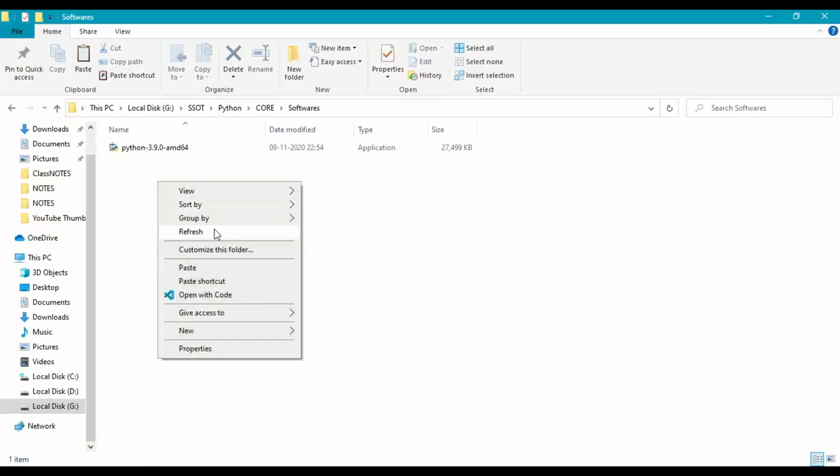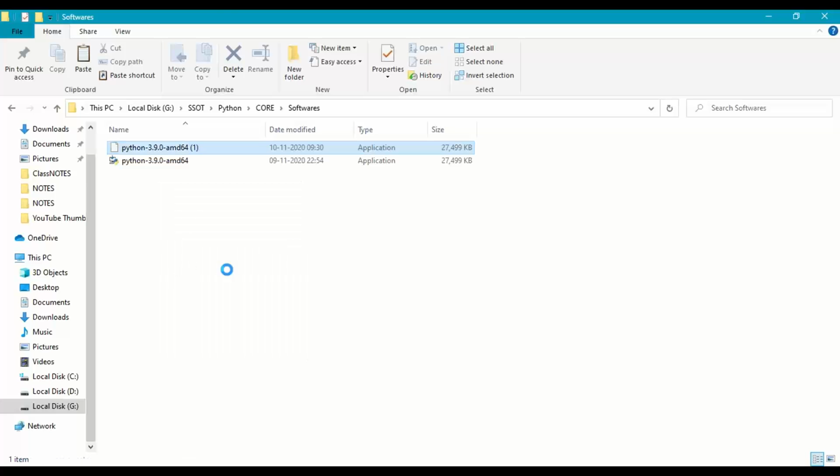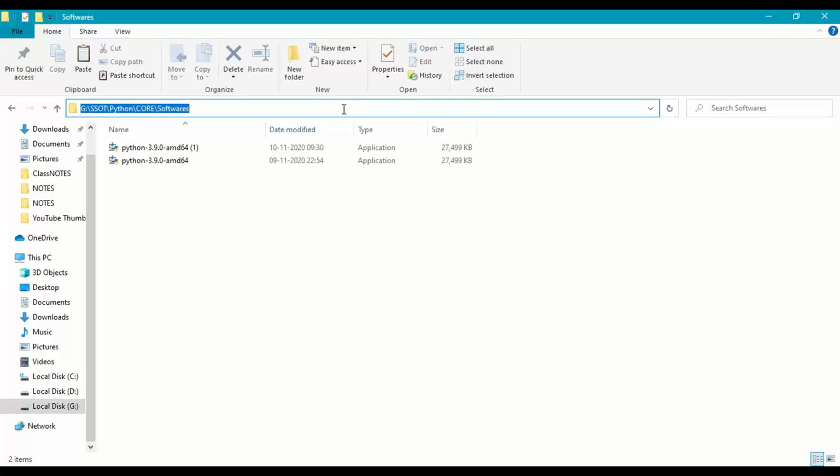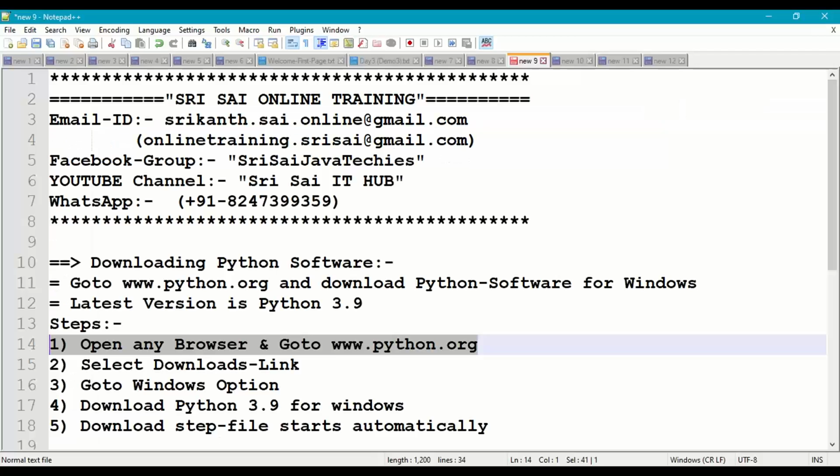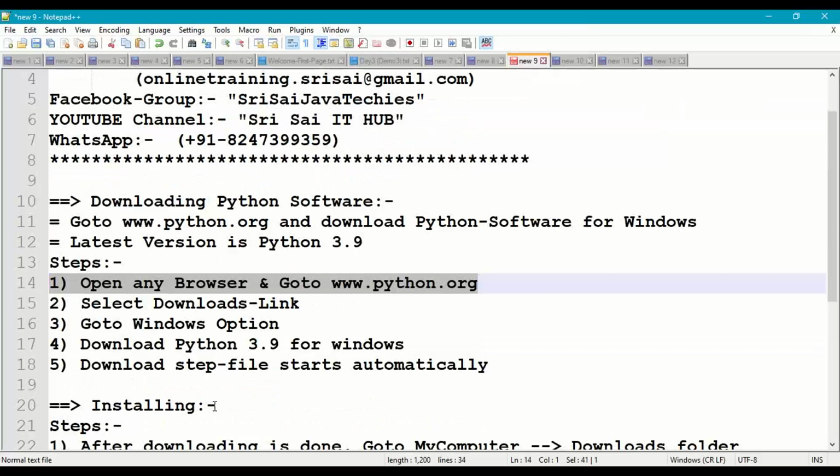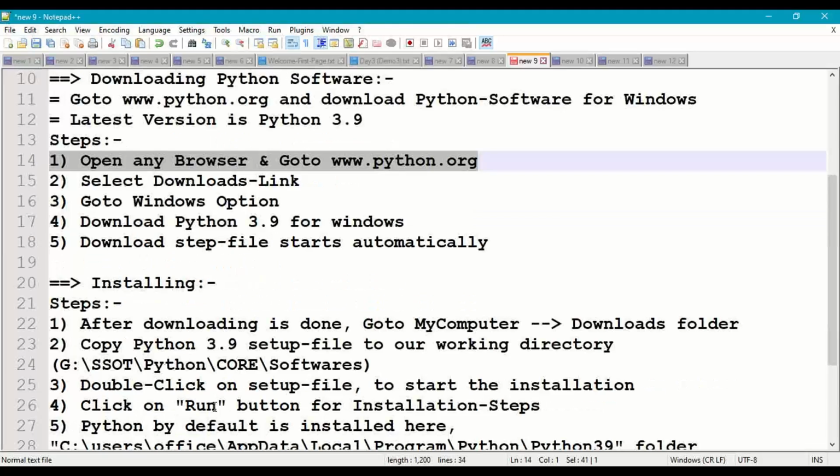Here we have to paste it. Right, so Python is pasted here. This will be our working directory, where I'm going to save all our programs.